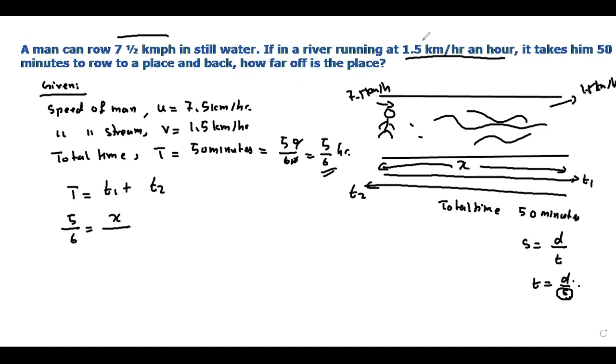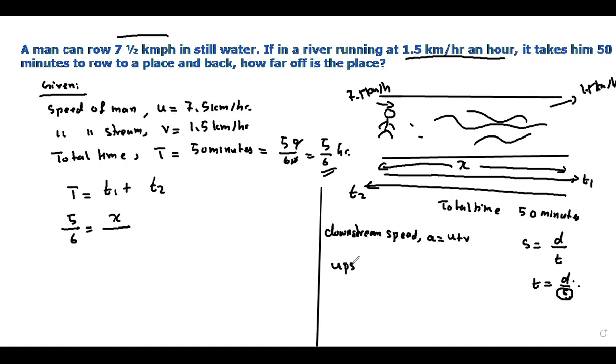I told you guys, let me write it as a side note. To find the downstream speed, represented by A, you have to add u plus v. What is u? u is the speed of the man plus the speed of the stream.